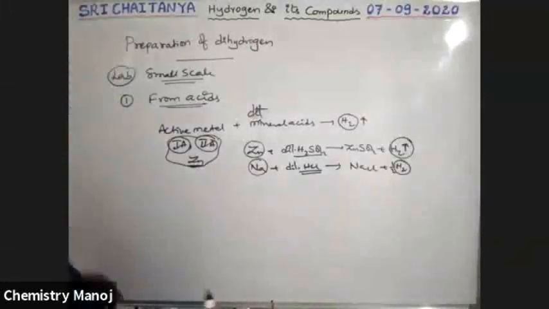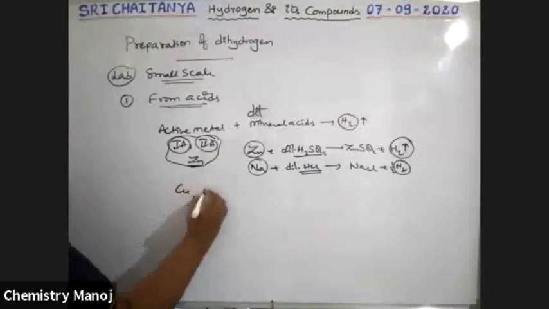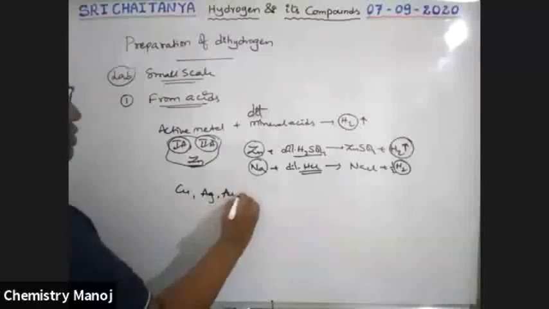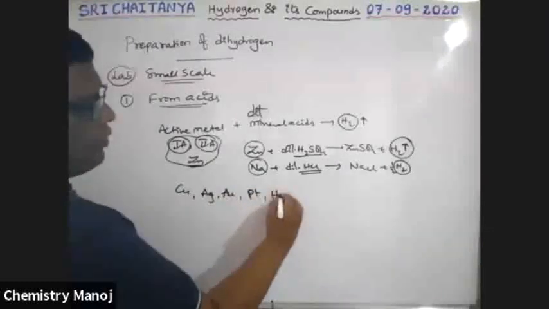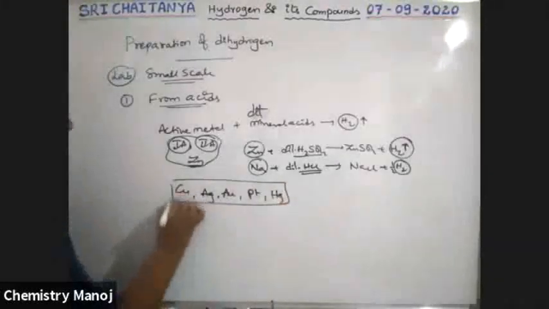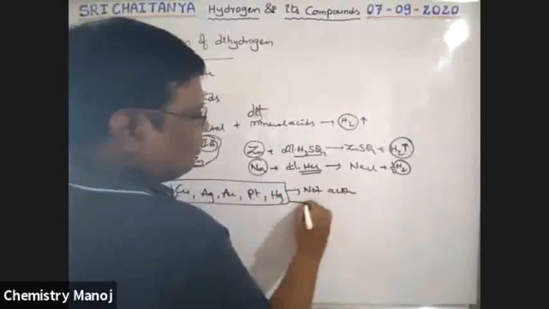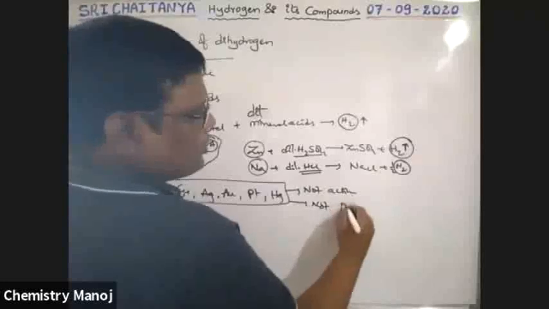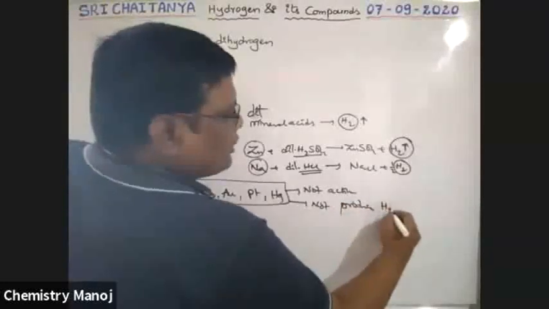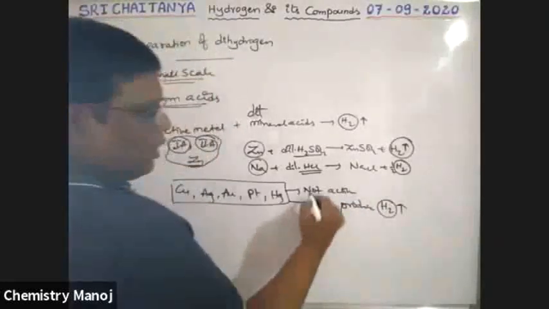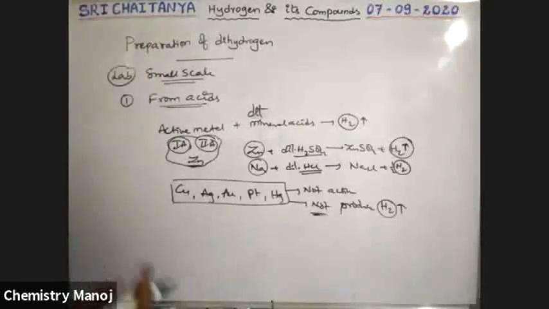But see, boys, copper, silver, gold, platinum, mercury are not active, so they do not produce hydrogen gas.